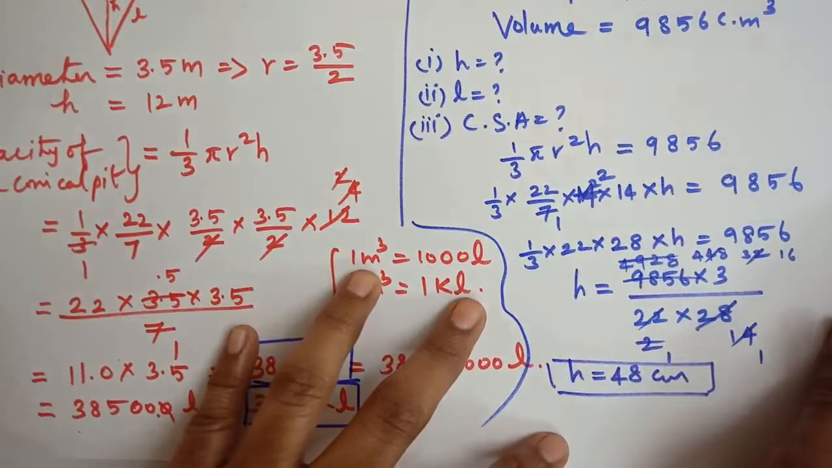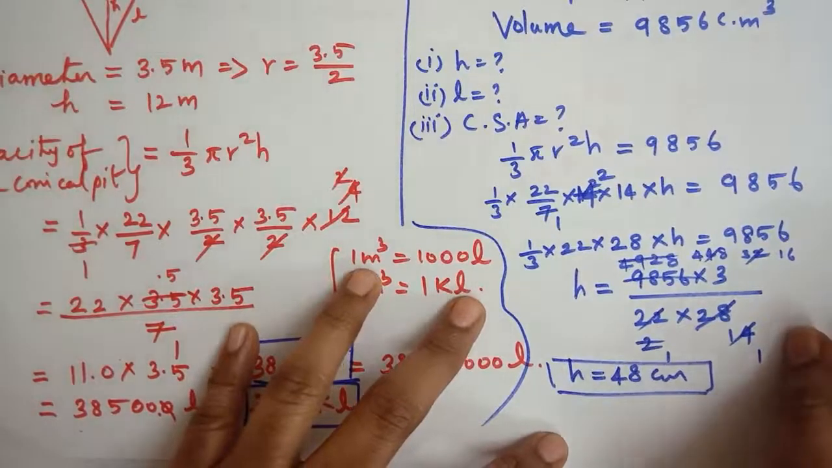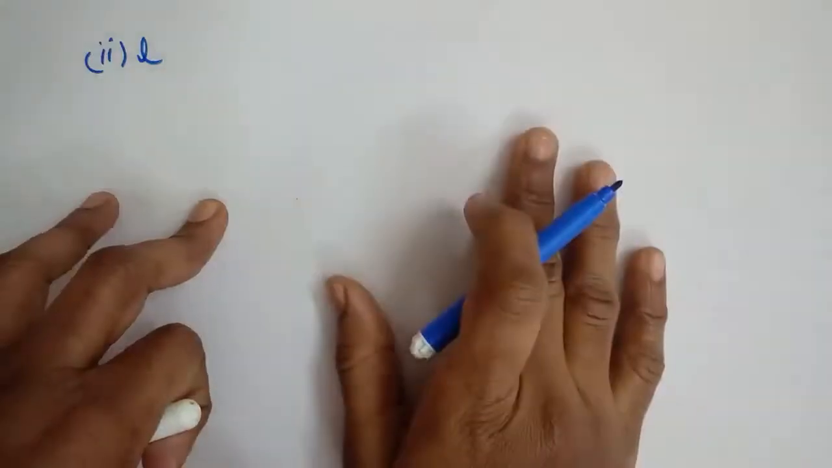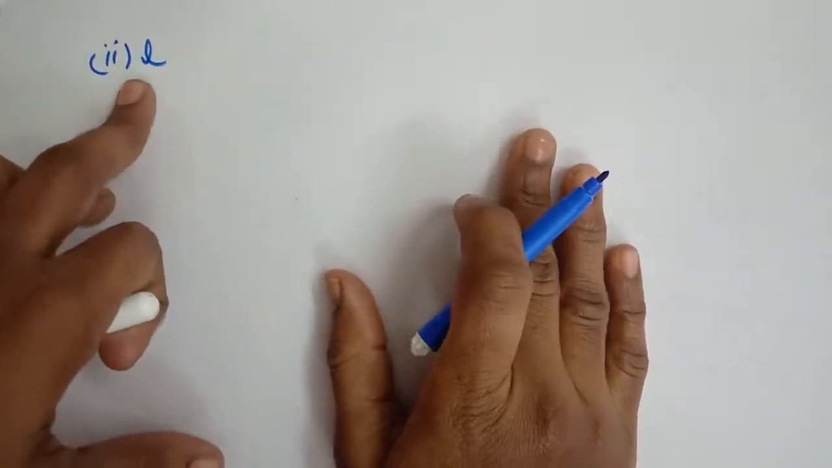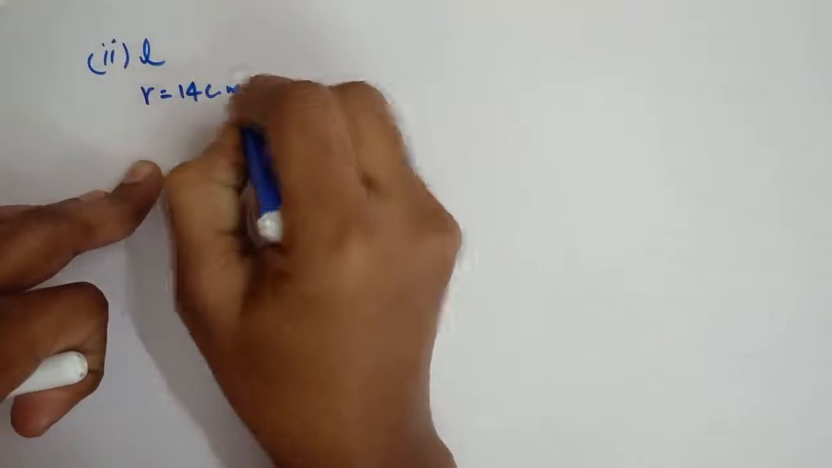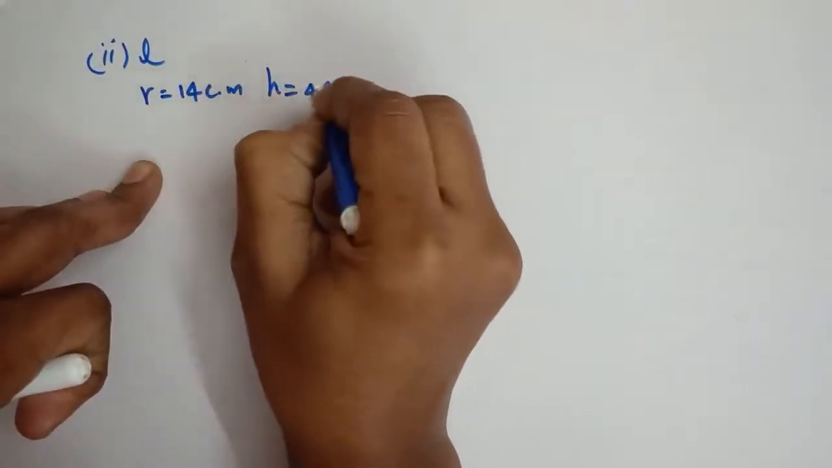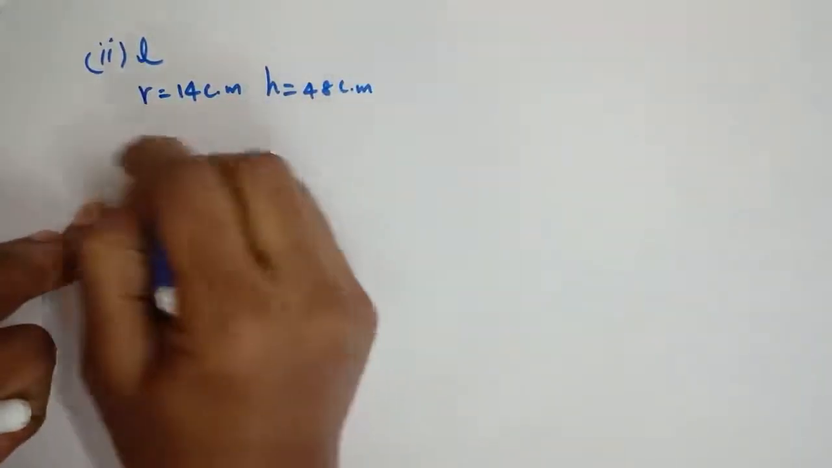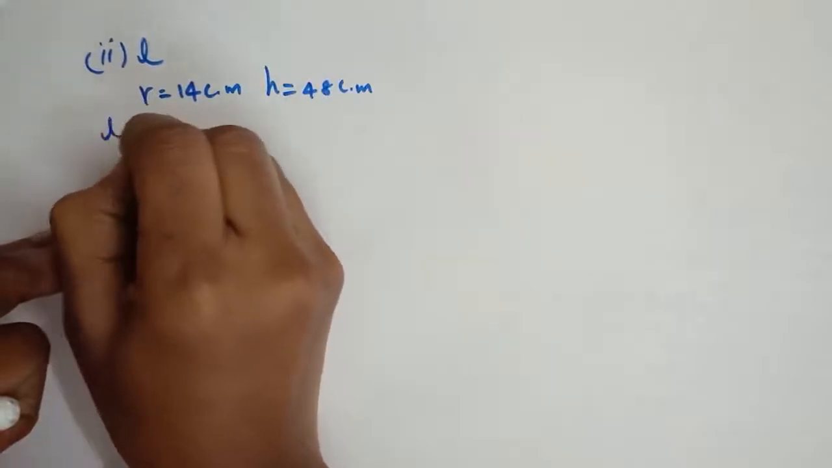Is it clear students? Then the first subdivision is over. In the second subdivision we have to find the slant height. Listen students, second subdivision we have to find L. Here r is equal to 14 centimeter, h is equal to 48 centimeter, and we have to find L.